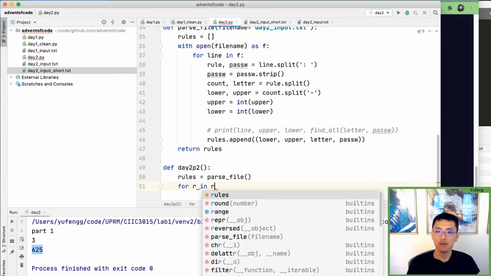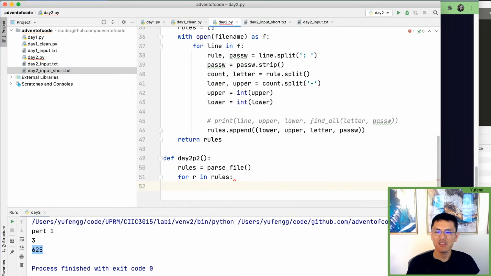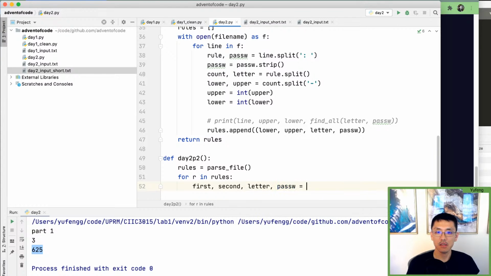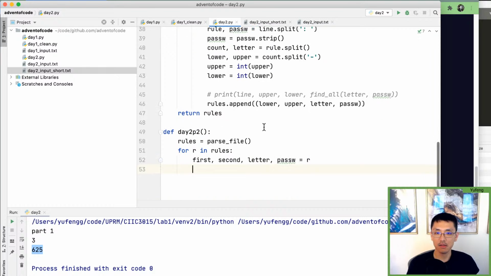For a rule in rules, let's say it'll be first, second, right? The first position and the second position. Letter, password equals R. So we're going to unpack that tuple.